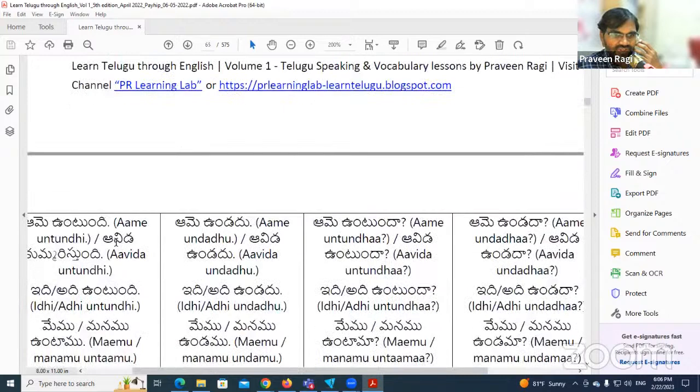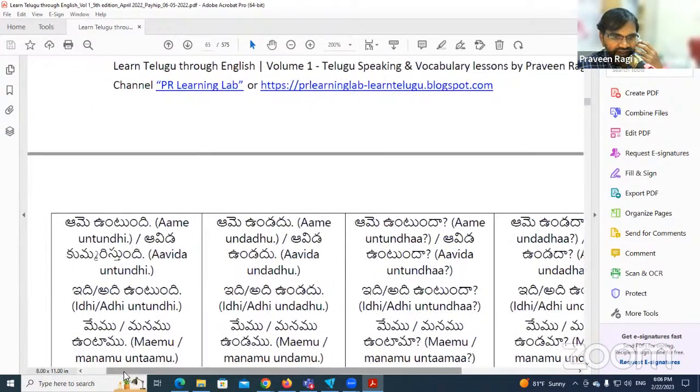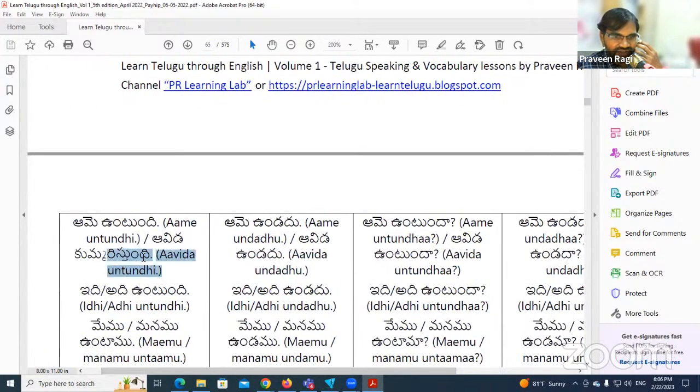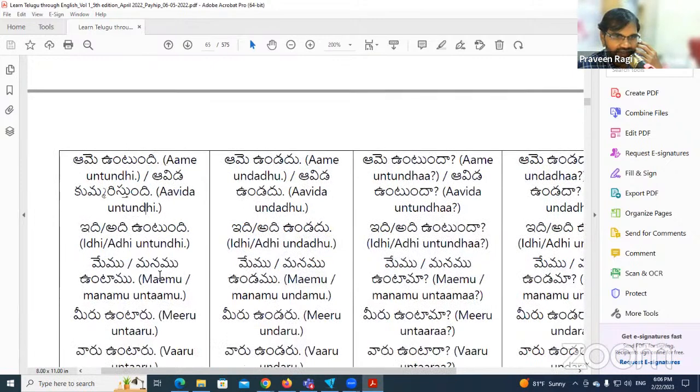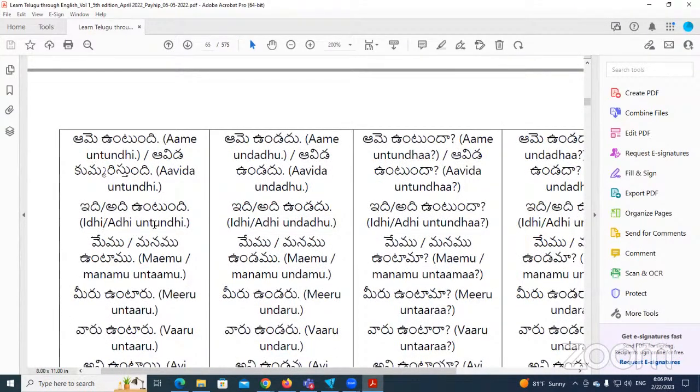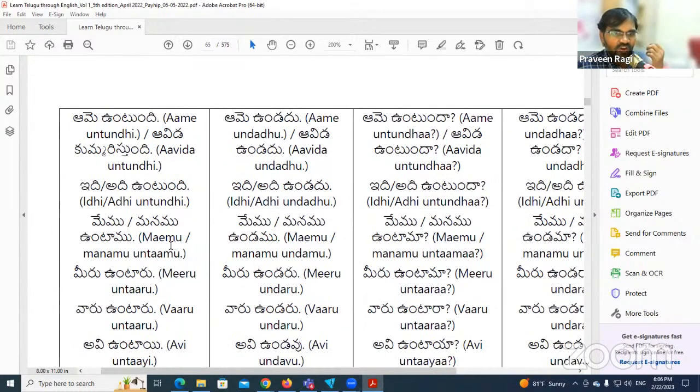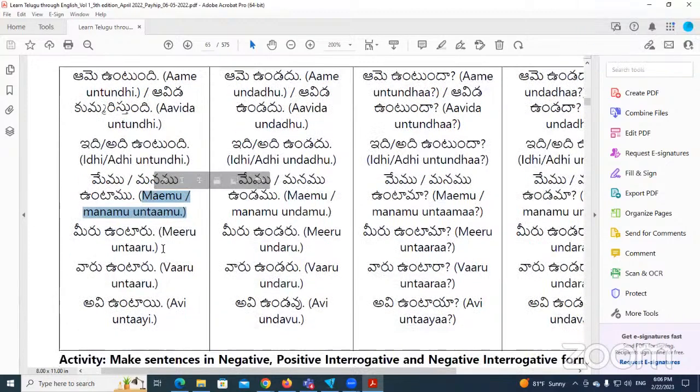Okay. So next one for the female, it will be. Can you read this one? ఆమె ఉంటుంది. Ame untundi or avida untundi. Both are correct. ఆమె ఉంటుంది. For things we can say adi untundi or idi untundi. అది ఉంటుంది. For we, memu or manamu. Try this one. మేము ఉంటాము. మనము ఉంటాము.